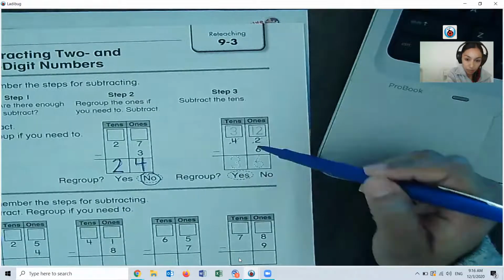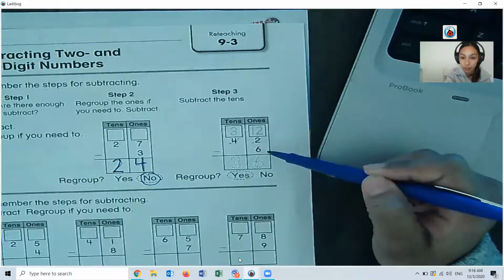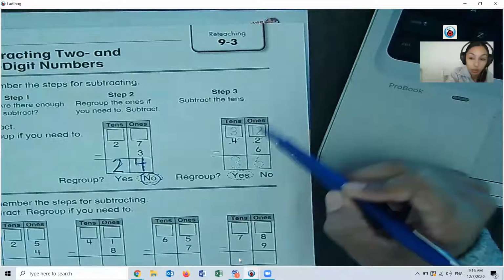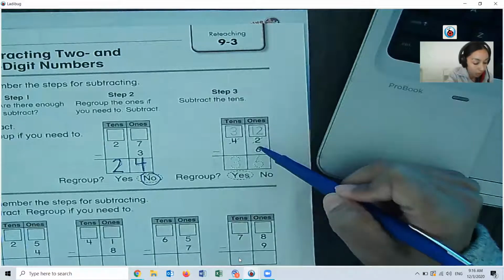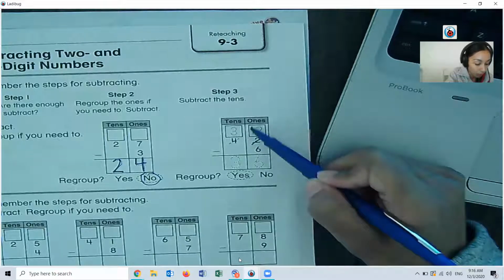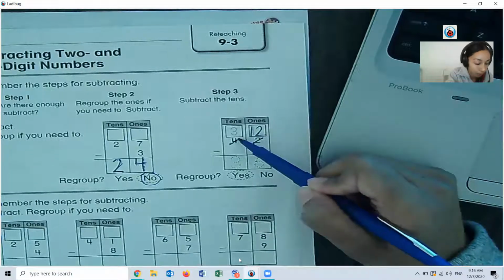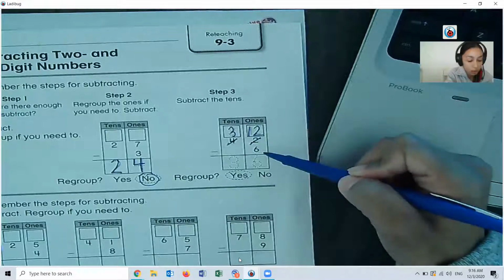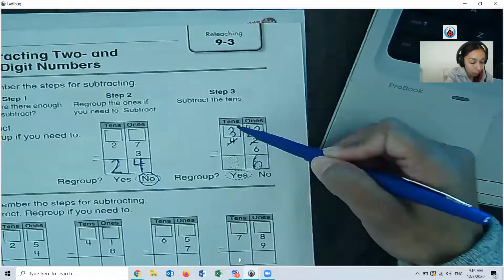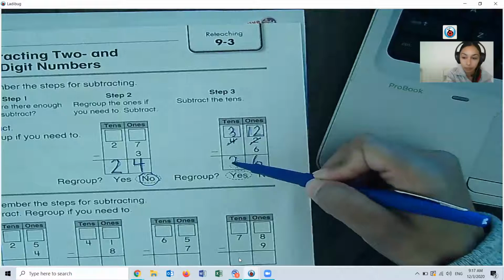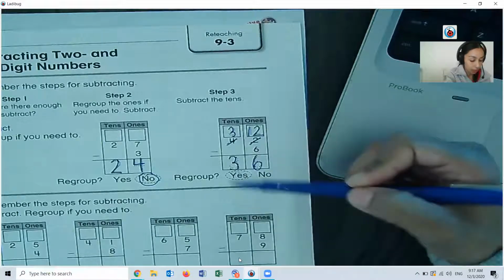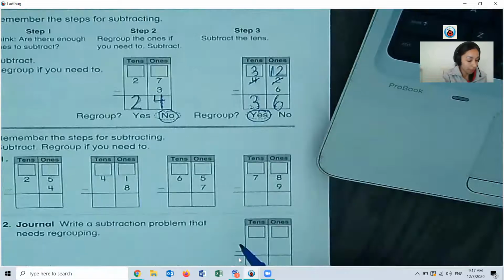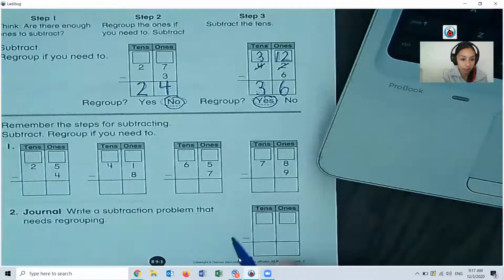All right, here's another example. More on top, that's a 2. More on the floor, that's a 6. Yep, there's more on the floor. 6 is bigger. So we're going to go next door and get 10 more. My 2 is now a 12, which makes that 4 be 1 less, which is 3. And then we're going to go 12 minus 6. It's a doubles, 6. 3 minus nothing is 3. Did we regroup? Yes, we did. We had to go next door and get 10 more. Okay, we'll do a few more examples here on the bottom.